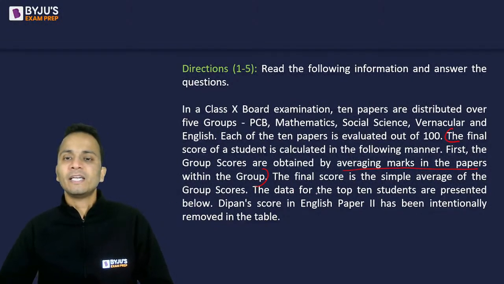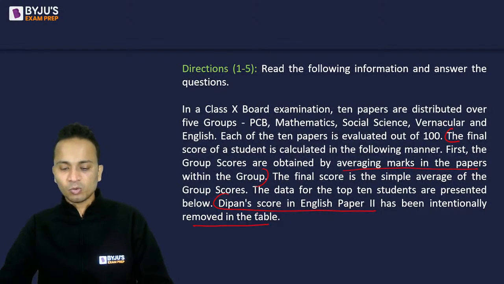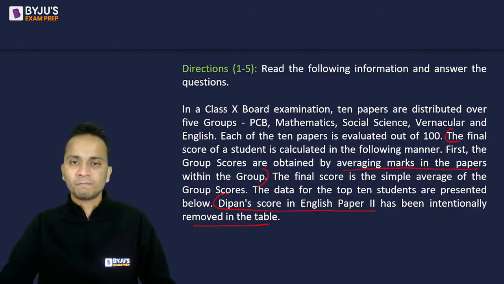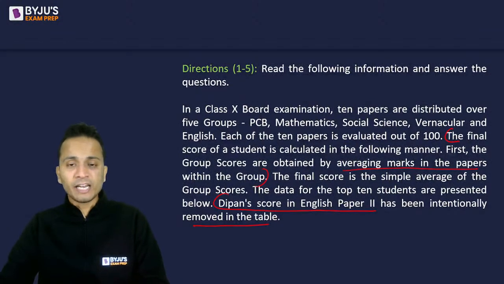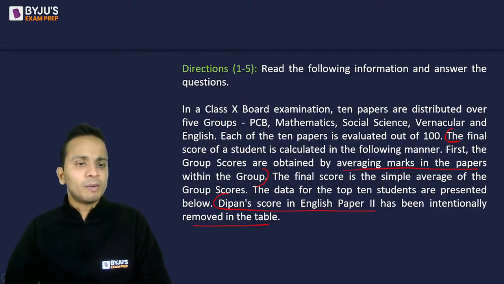The data for the top 10 students are presented below. Deepan's score in English paper 2 has been intentionally removed in the table. So this is one thing that is removed from the table. All right. Am I clear to each and every one of you? Come on, give me a yes or a no. All the students who are present right now in this session, come on, quickly give me a response. Is it fine?